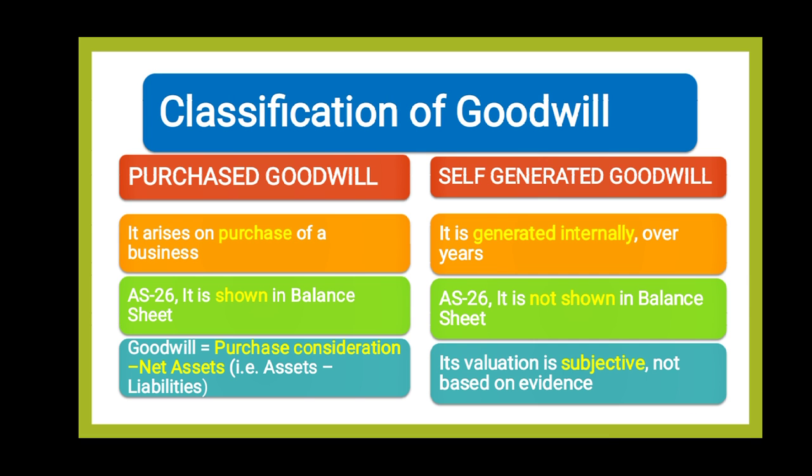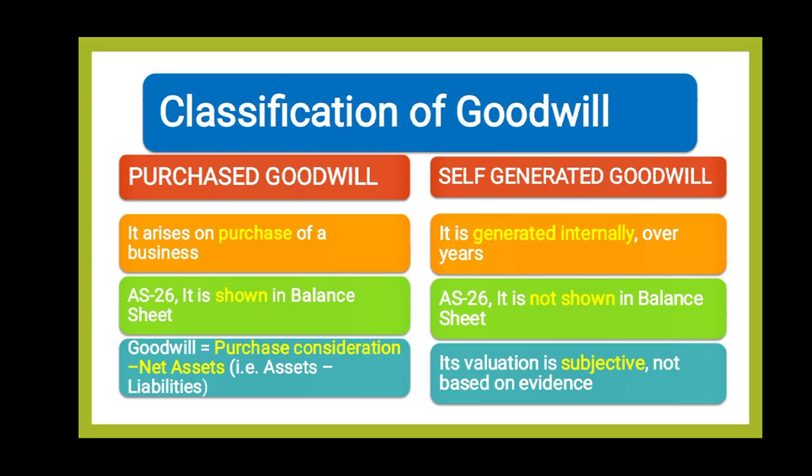So next is classification of goodwill. Goodwill can be classified into two types. First is purchased goodwill and the second is self-generated goodwill. What is purchased goodwill? When the buyer purchases a business, he also makes payment for the goodwill. And what is self-generated goodwill?